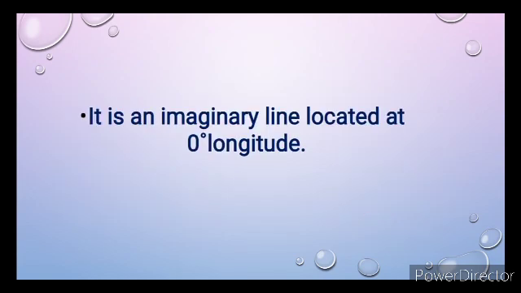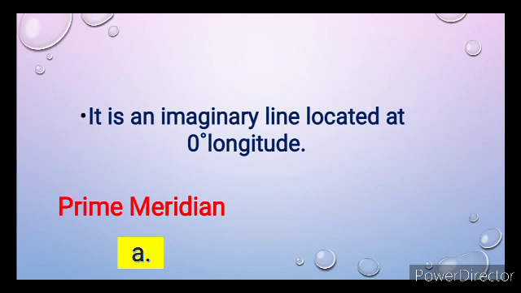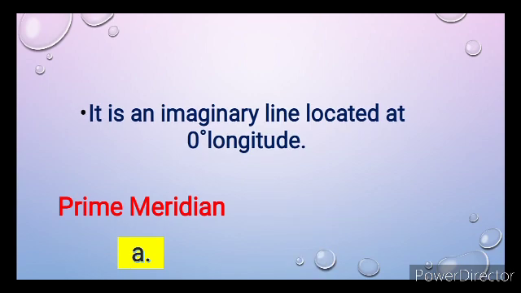How about this one? It is an imaginary line located at 0 degree longitude. Is it A, the prime meridian, or B, the equator? Very good. The prime meridian is located at 0 degree longitude.